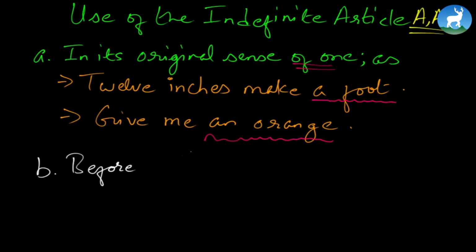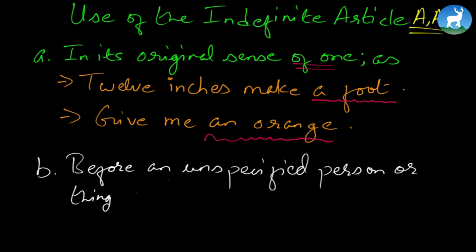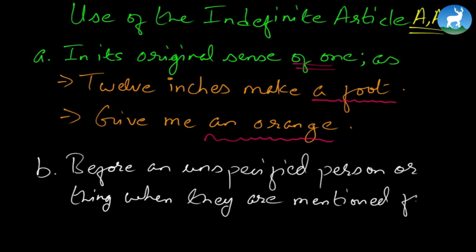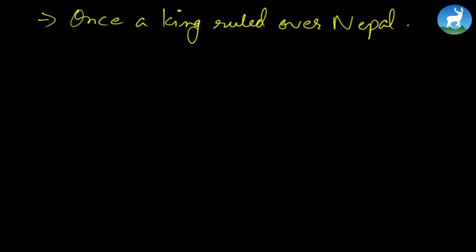Now number 2, before an unspecified person or thing when they are mentioned for the first time. Now look at that. Before an unspecified person, meaning the person is not known, or thing when they are mentioned for the first time. Anything heard for the first time, we go for a and an. Example of it: once a king ruled over Nepal. And we don't know what king or who the king is.